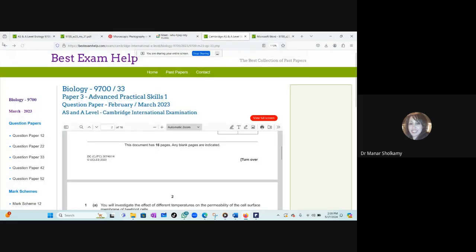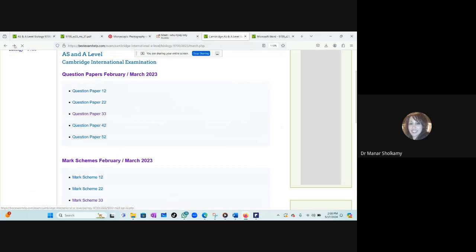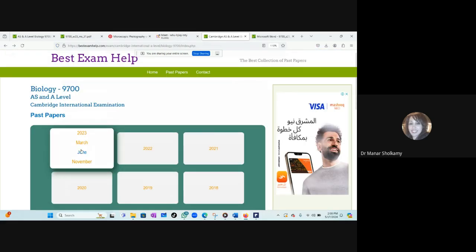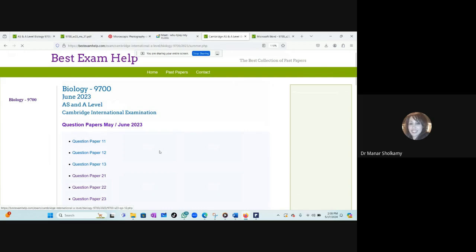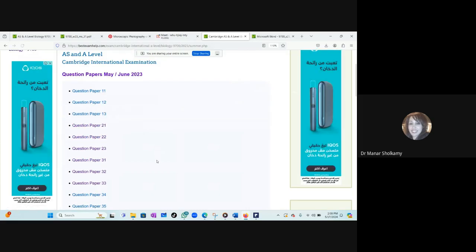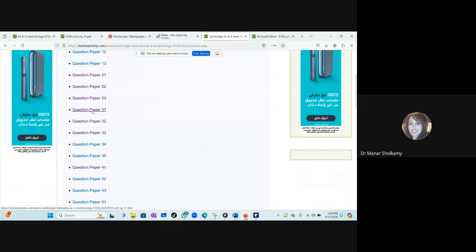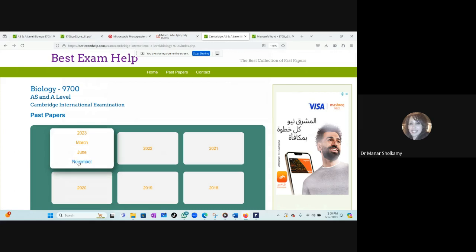If you go back at the exam papers in 2023, after March, we have June. We will perform all June exams in the lab also because they are doable, thank God. And we have all the materials. So 31, 32, and 33, we will solve all of them in the lab next week, Sunday, Monday, and Tuesday. Good. So we will start and go straight to November 2023.